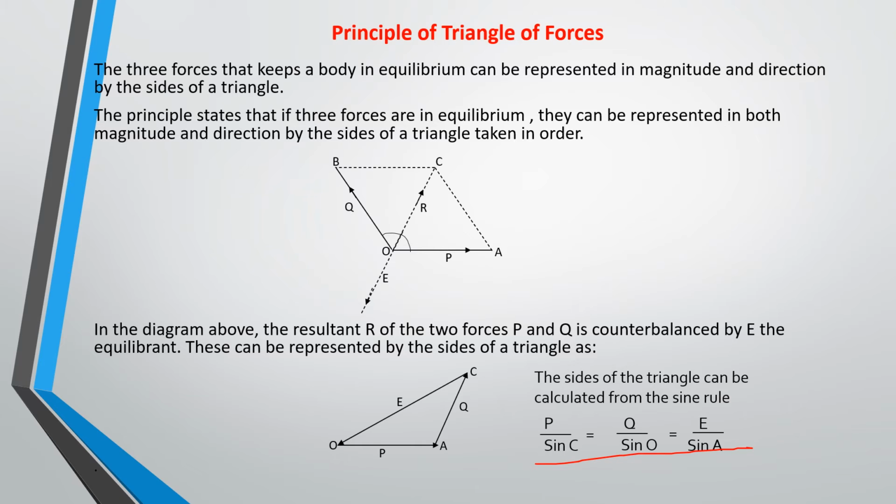So this is P sine C, Q sine O, and E sine E. Right? So this is the statement of the sine rule. As I said before, please review this sine rule so that you know how to apply it to problems on triangles. So you can go to your simple geometry and then know how to use the sine rule to solve some problems on a triangle. Okay, all right, so let's see some other problems again.